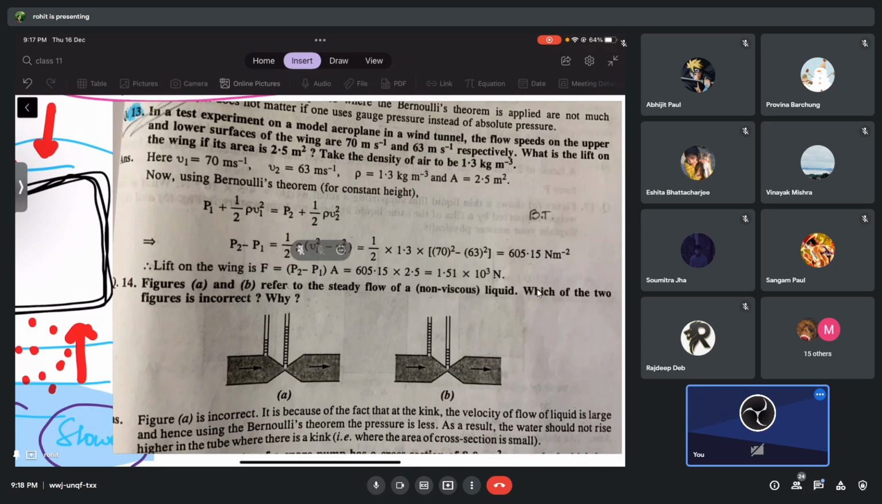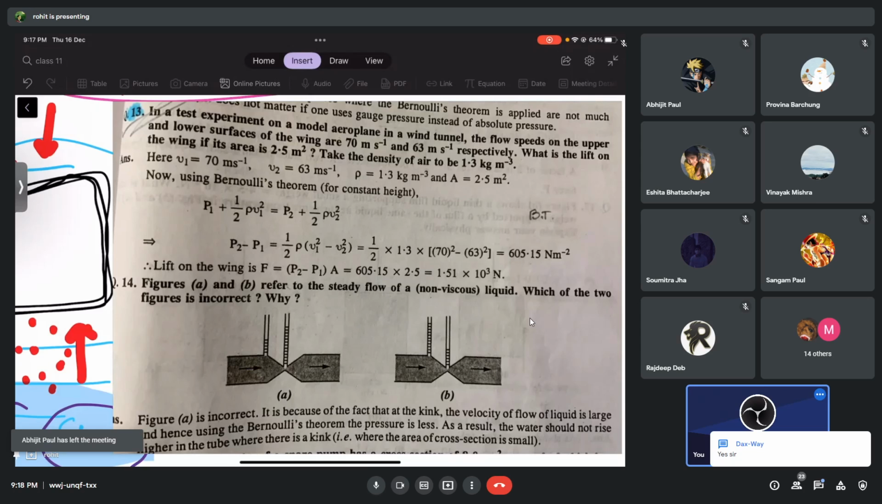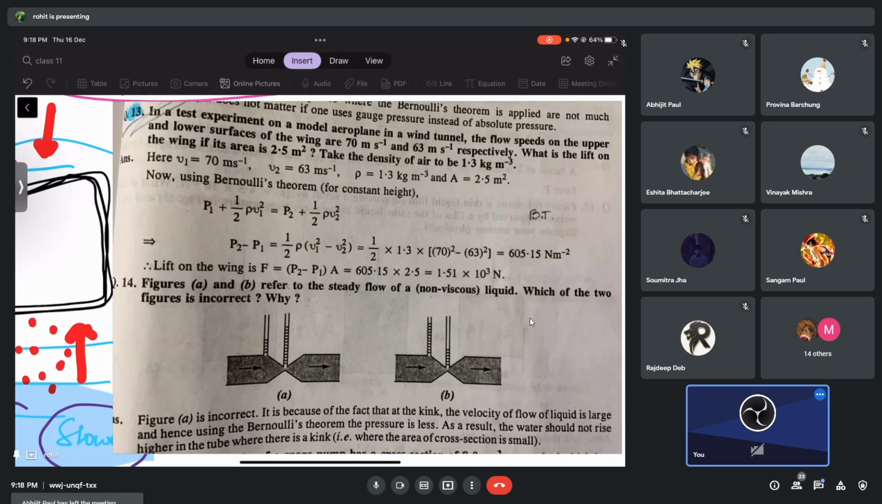Any progress, guys? Did you understand this question? First question, just check though. Lift on the wing. Lift on the wing means what? Force, no? So it's fine. Is it fine? The question, just check. Yes, sir. The formulas I think is quite fine.